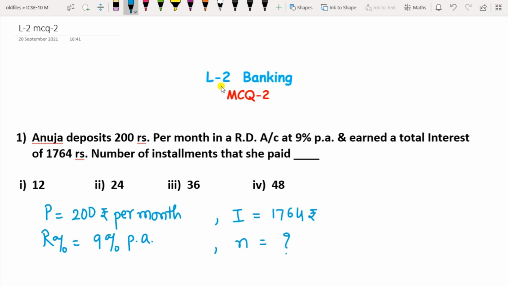In this video we are going to see some more MCQs on lesson 2, banking. This is MCQ part 2. I have shared the video of MCQ part 1 of lesson banking. So without any further ado, let us start with the MCQs.